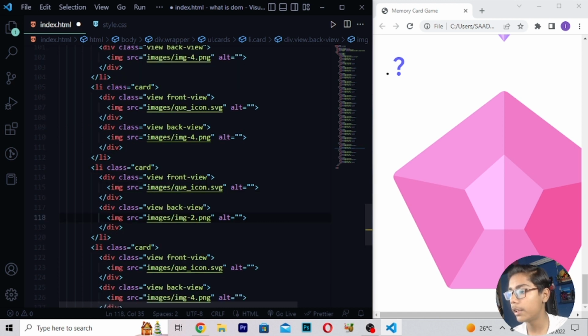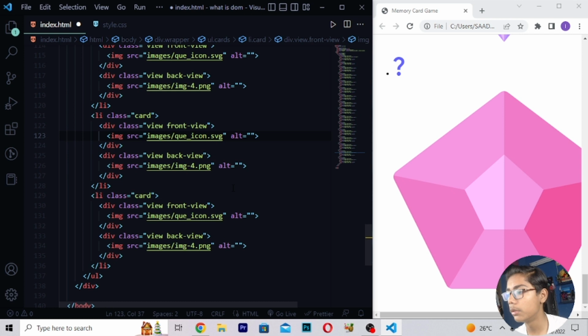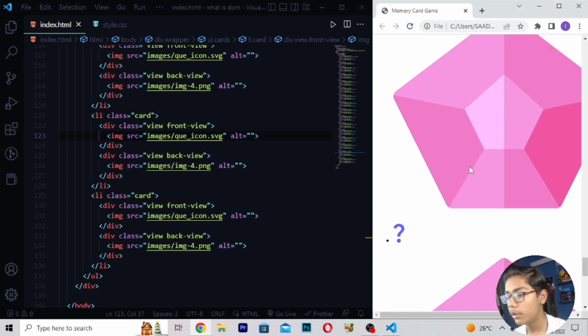Okay, so now when you've written all this, here you have to write image 4 three times. So here I will be moving right here, image 4 again. So we have written it 1, 2, 3, 4 times. When you've written all these things, I will be doing one thing: I will be saving this, then you have to directly reload here. So you can see we are getting all this stuff here.